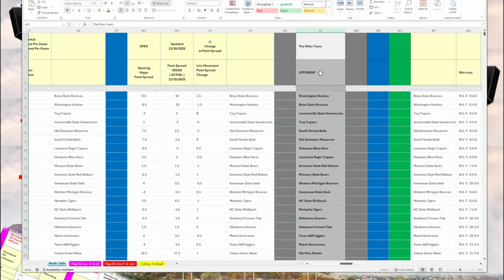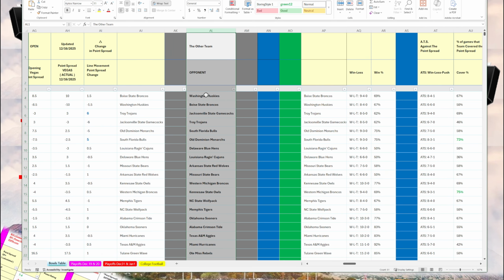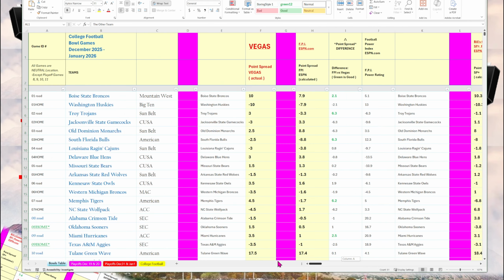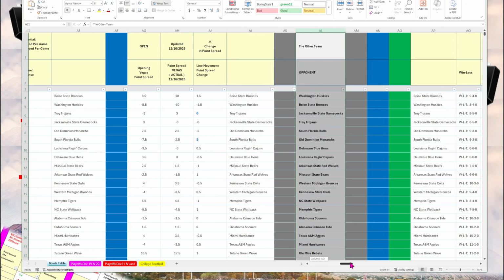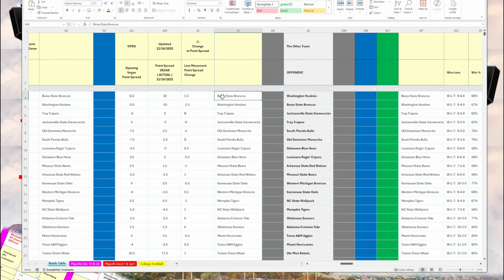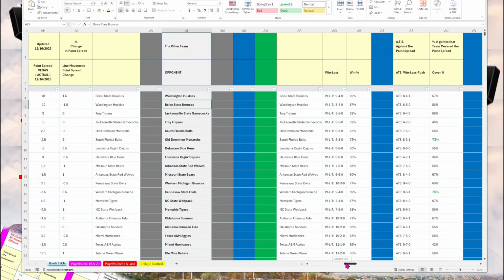Next to those columns, I put the opposing team, so that when you do these sorting things, you'll be able to see in the row what team they're playing against. So Boise State is playing against Washington. Washington is playing against Boise.